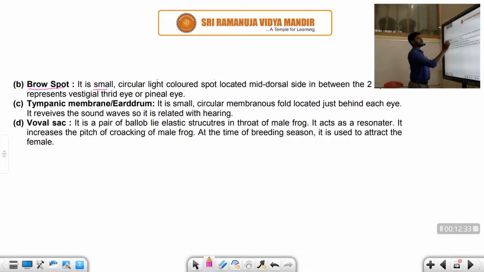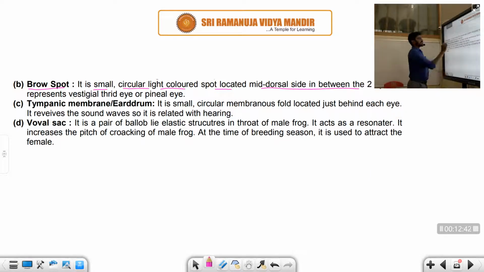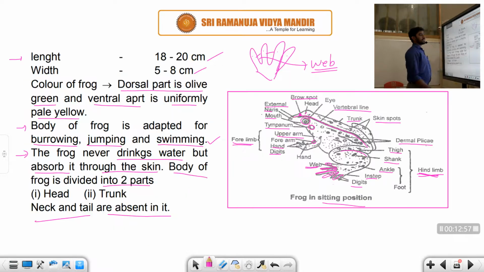Next we'll discuss another part, that is the Brown's spot. It is a very small, circular, light-colored spot located in the mid-dorsal side between the two eyes only. It represents the vestigial third eye or pineal eye. Vestigial third eye means it is not functional. The function of the brown spot is not known. You can see the diagram of the frog once again.